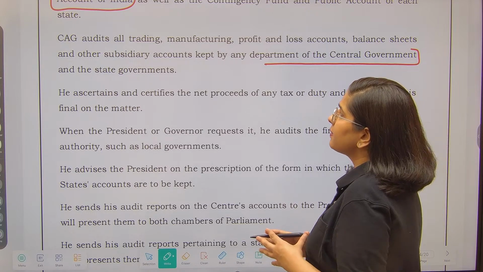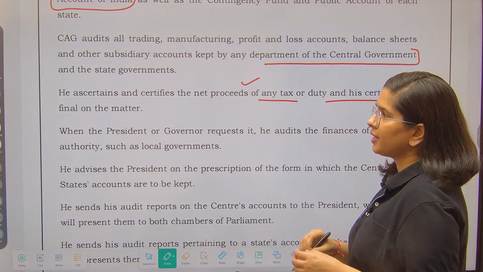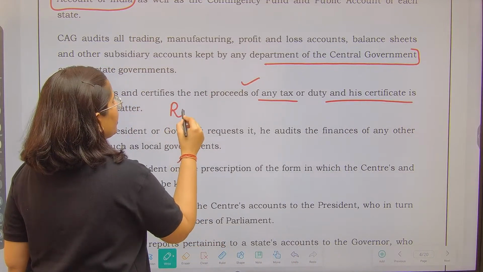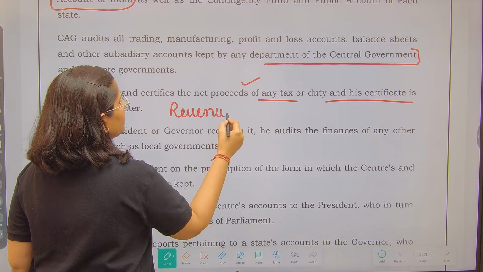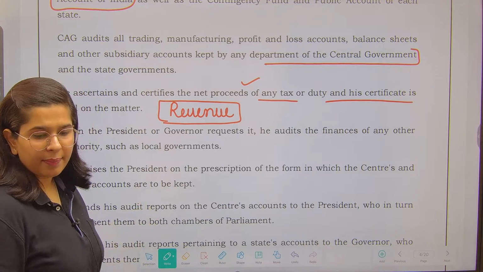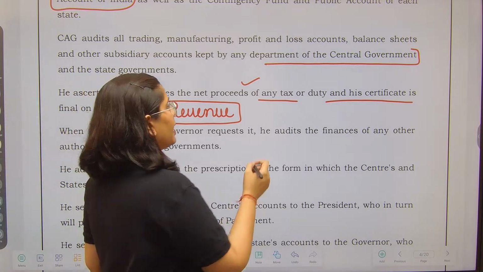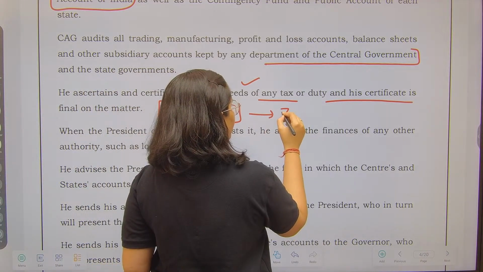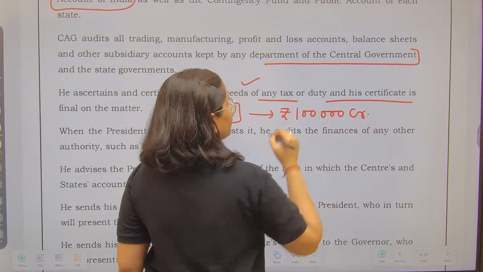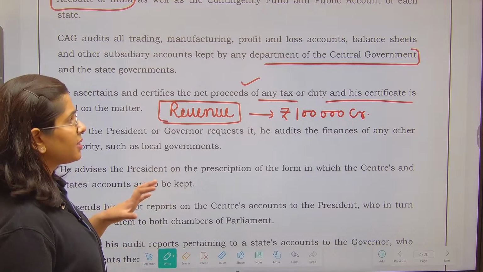He ascertains and certifies the net proceeds of any tax or duty, and his certificate is final on the matter. That means this is related to revenue: how much revenue in the form of tax has been earned by the government. So for this, the certificate is provided by the CAG. Whatever certificate, if CAG has said that from this particular tax the government has received 1 lakh crores, then